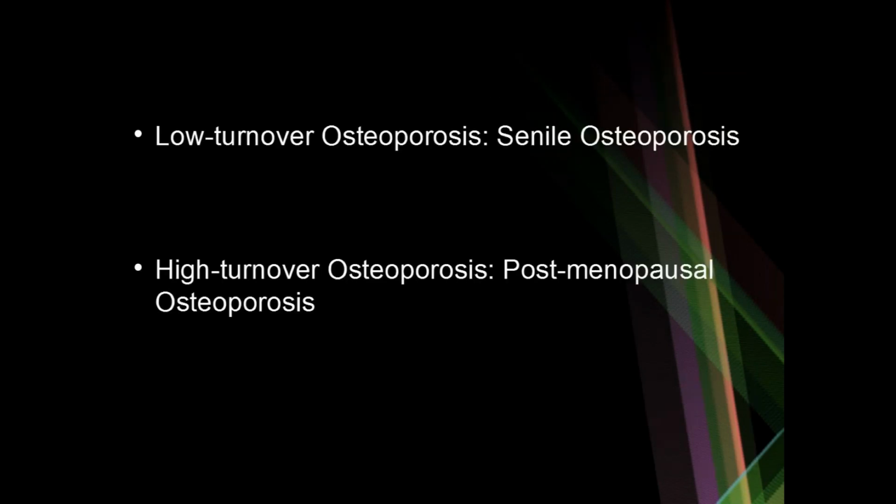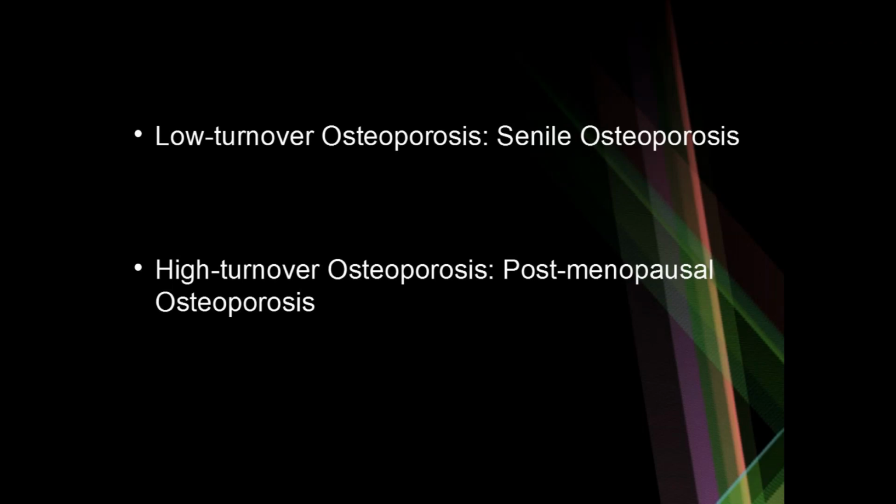In textbooks, you may find these two terms. The first is low turnover osteoporosis and the second is high turnover osteoporosis. Low turnover osteoporosis is another name for senile osteoporosis. So it's a long process, whereas postmenopausal osteoporosis is high turnover osteoporosis.